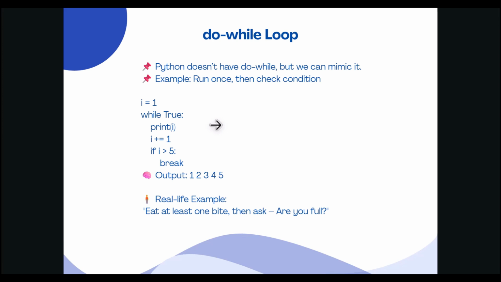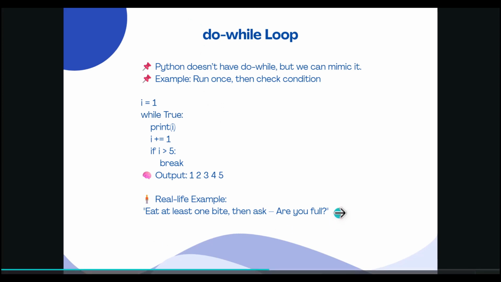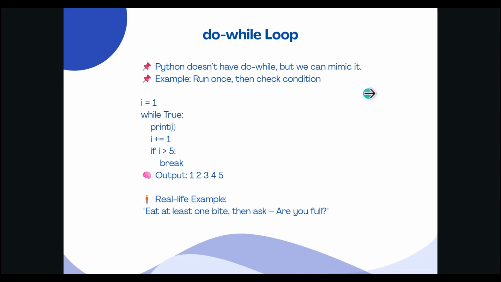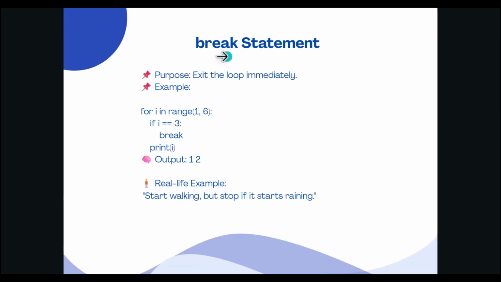or stop. Why is this useful in programming? Imagine asking for the password. Try once, then check if it's correct. Reading user input: read once, then check if it's valid. Or showing a menu: show it at least once, then ask if the user wants to continue. So at that time we will use it. Remember, Python has no do while loop, but we can mimic it using while True and break. It's perfect when you want to run the code at least once.